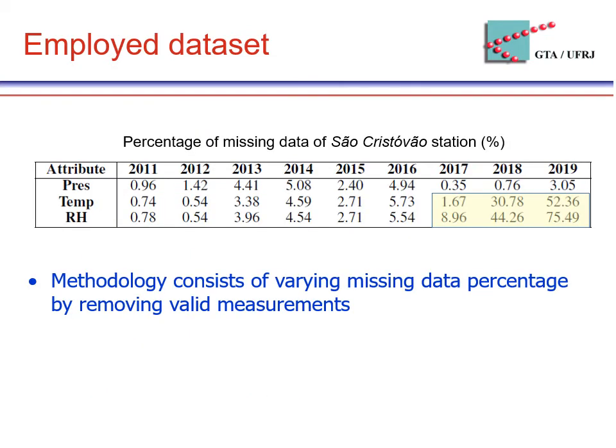This table shows the missing data percentage of the employee dataset. We can see that the missing data is a severe problem, especially in years from 2017 to 2019. Our methodology consists of varying missing data percentage by removing valid measurements. Thus, our analysis uses only data from 2011 to 2016, since the last 3 years' percentage is already too high to let us introduce more missing data for testing.